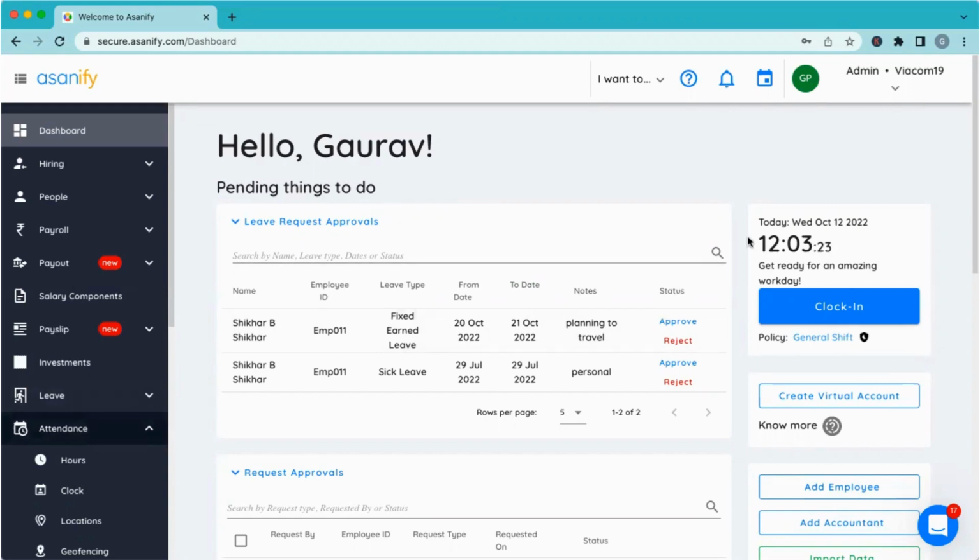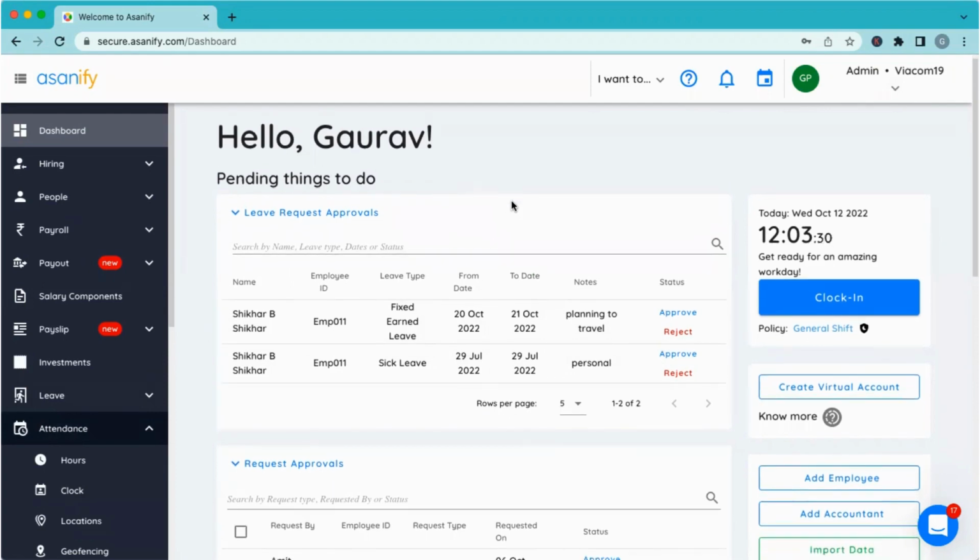As you can see, I'm logged in as an admin. Most of you would already be aware of how the onboarding part is done, where your employee data is onboarded, so I'll jump straight to the attendance part. For attendance, the one thing to note is we don't follow a straight-jacketed, one-size-fits-all approach. You can configure different types of policies. Some employees may be on flexi hours, some may be 6 days working, some could be alternate Saturday working. All that can be configured quite easily on Asanify.